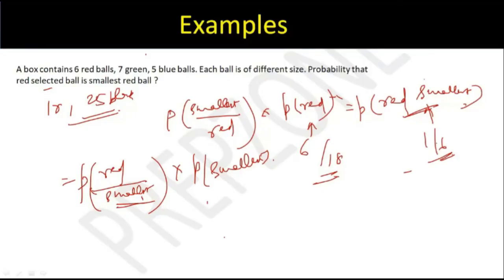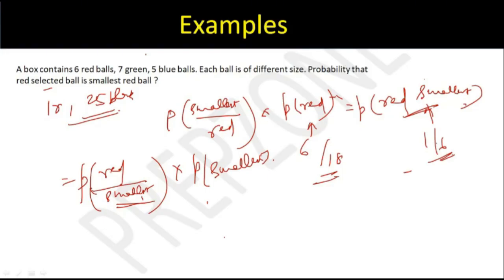So repeat again, Raman. Sir, I was telling that in this question, they are not asking to choose the smallest ball out of these 18 balls. They have asked for the smallest red ball. So out of these 6 balls, there will be one which is the smallest. So we have already selected a red ball. Now we have to calculate the probability that it is the smallest. So it should be 1/6.